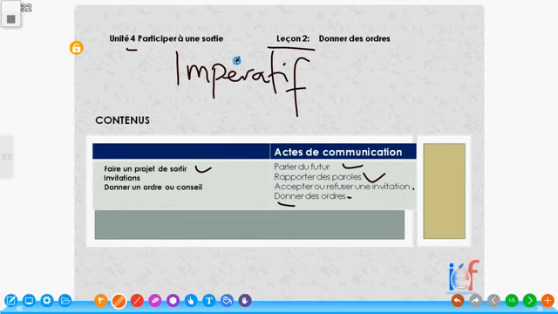Use imperative to give order or conseil. Conseil means advice. So that's what we use imperative for. So that is what we are going to be learning basically in this lesson. Now let's proceed.